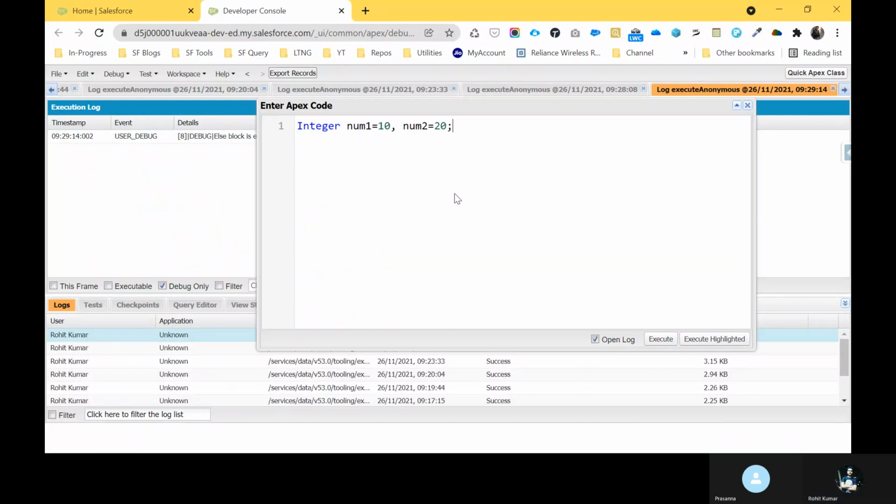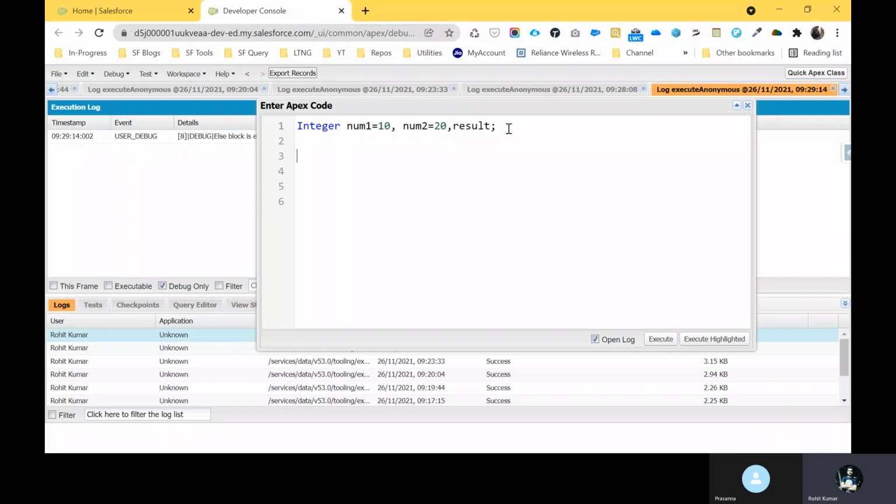Right? And you can print with the help of system.debug, right? And let me add another variable called result here. You can initialize and declare the variable in the same line with the same data type, right? We know these things already.